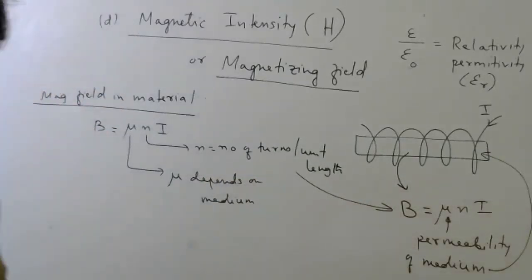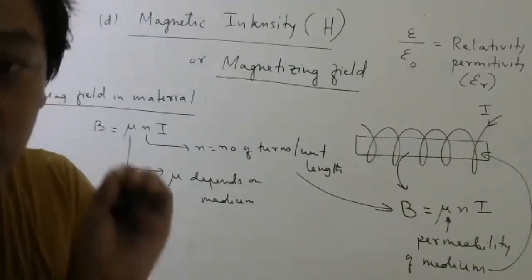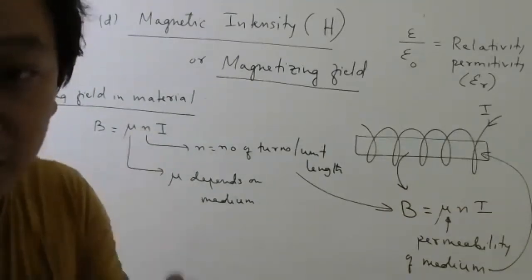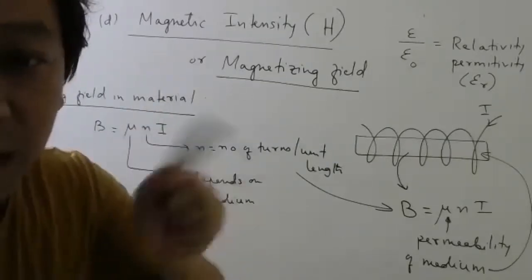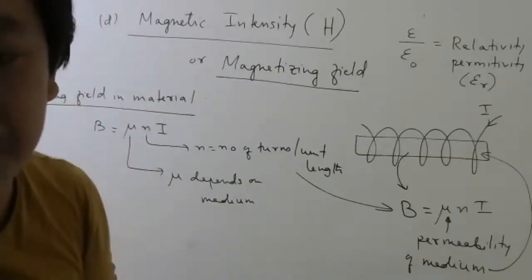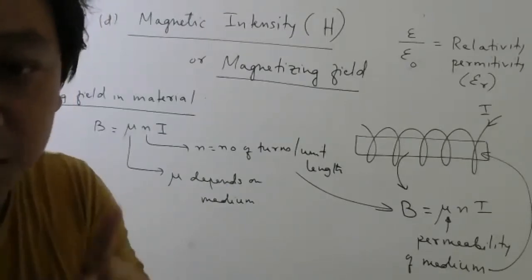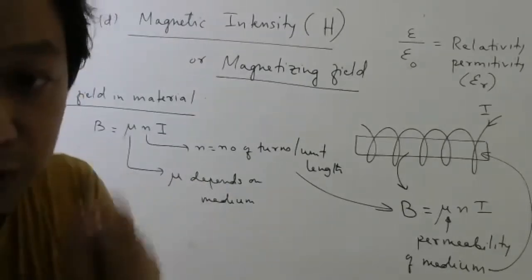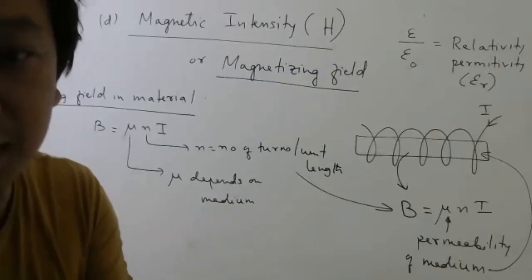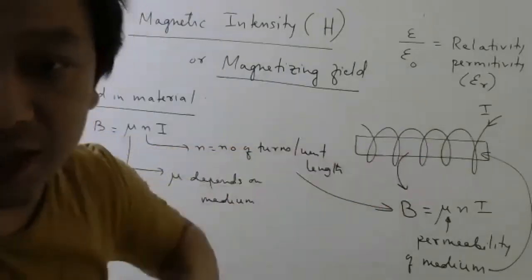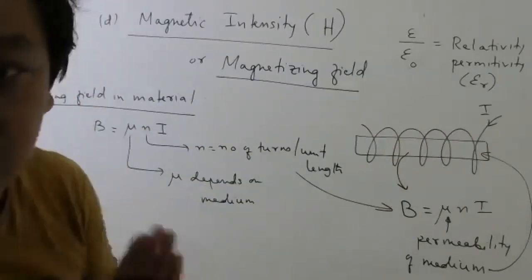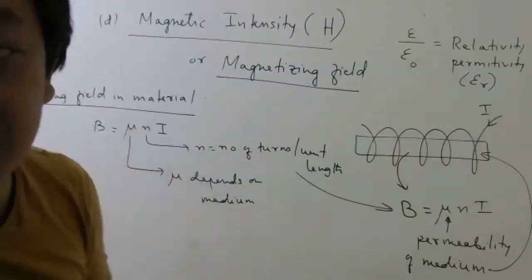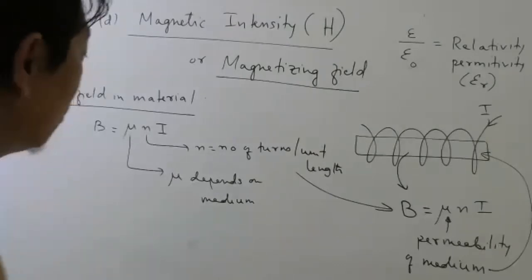So now if I ask, I want to create a quantity which should depend only on the external factors. It should not depend on what is happening inside the material. Listen carefully. I want to invent one quantity which depends only on the external factors. Matlab, how much current is there? What is the number of turns per unit length? I'm not interested to know what material is inside. In that case, what should I do?